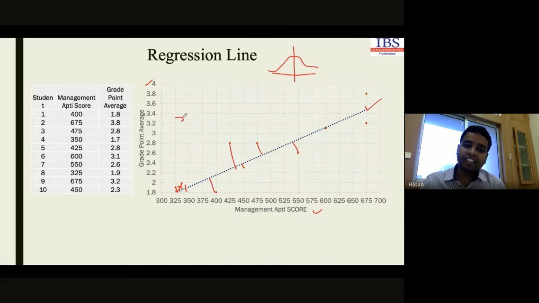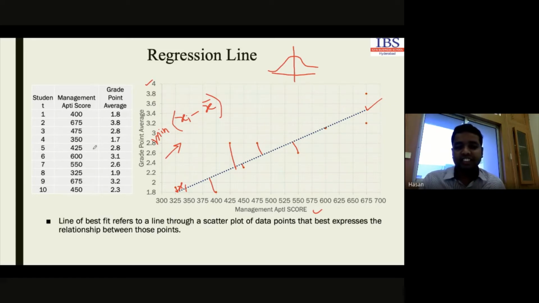If x is our data point xi, and if x bar is our center line, this particular line indicates the x bar value, the center line. Then we will have to minimize the distance so that most of the data points will be closer to the center point. The equation which minimizes the distance will be the regression equation. Any equation which has the minimum distance will be the regression equation for this particular line, and this line is indicating the trend line for this data set.